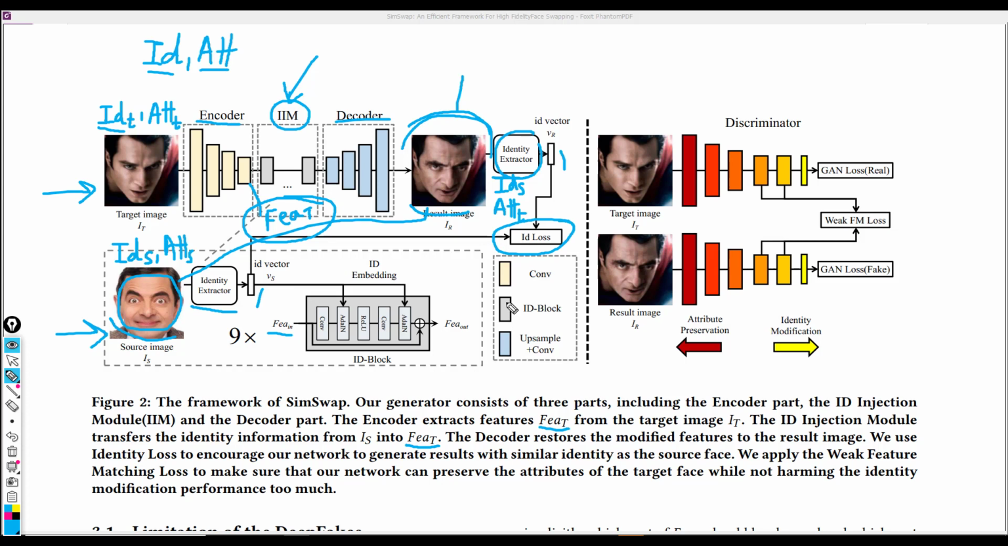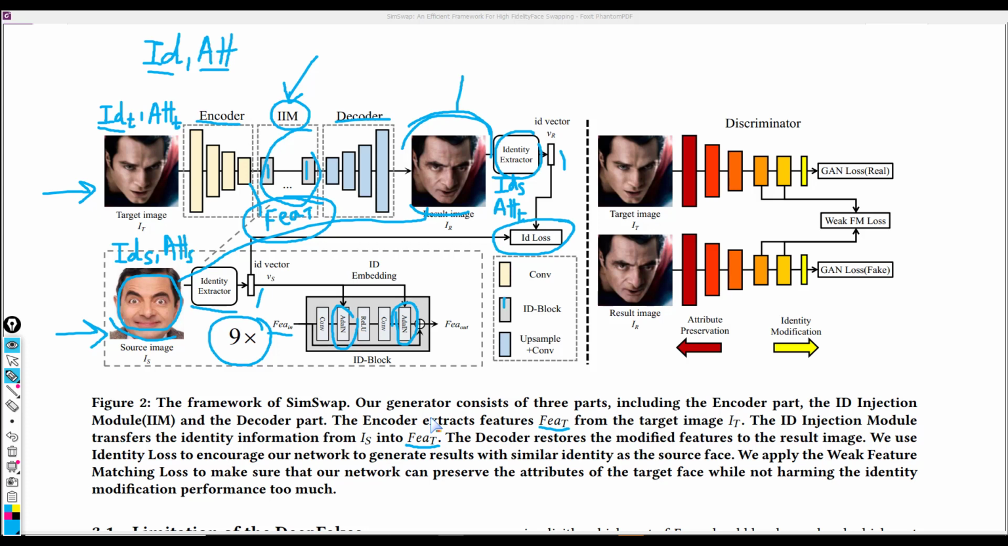This is an ID block. Here we have these ID blocks, and the others use 9 of these ID blocks to ensure that the ID information from the source is transferred reliably into this target, such that we have this type of output. These ID blocks have a ResNet-like structure, and they use adaptive instance normalization instead of batch normalization. So we have this right here.